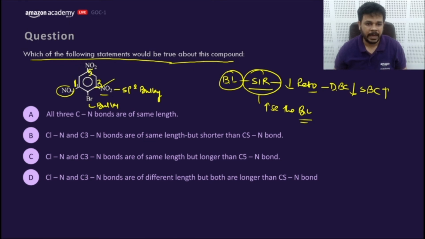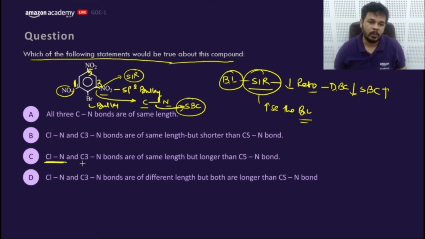As we know that this will show SIR, that means this benzene ring will not go for resonance, or it will go for lesser resonance with the NO2. That means this CN bond will not face more resonance. That means it would create more single bond character in these C1 and C3 bonds.